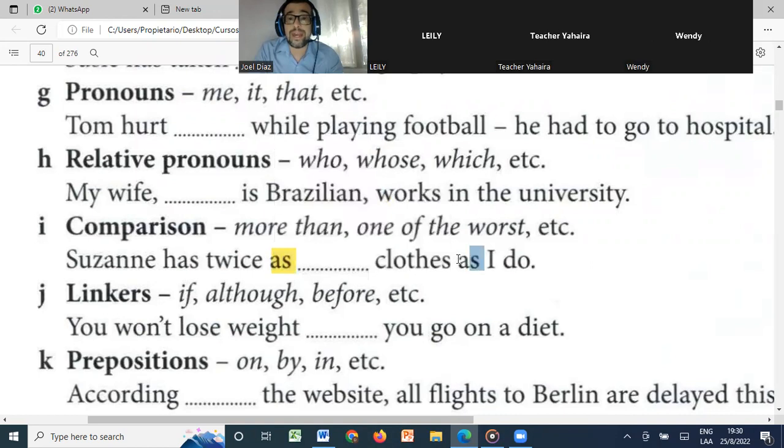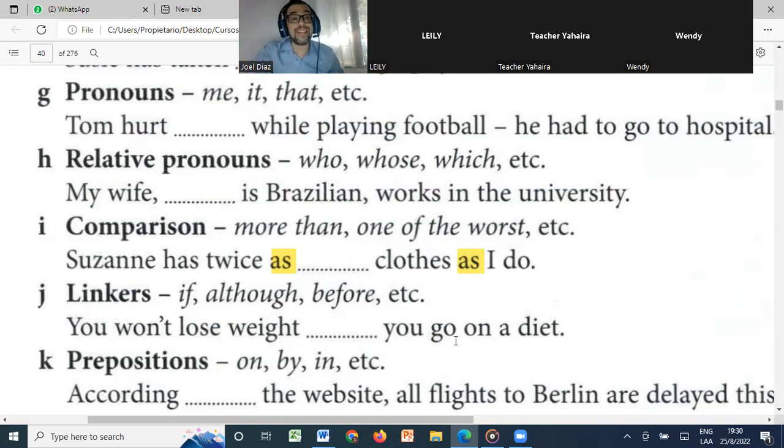And actually, today, in speaking part 2 of this test, you will see how important it is to compare. But remember, that's another way to compare, right? We can say that building is as big as the other one. But what do you need to complete this comparison in this case? Suzanne has twice as... Do we use it with many or with much? Many in this case. Many, okay, as many clothes as I do. Very good, Layli. So Susan has twice as many clothes as I do, right?